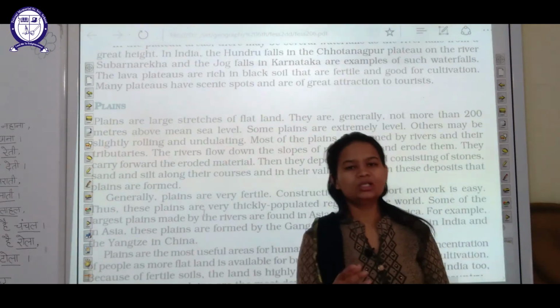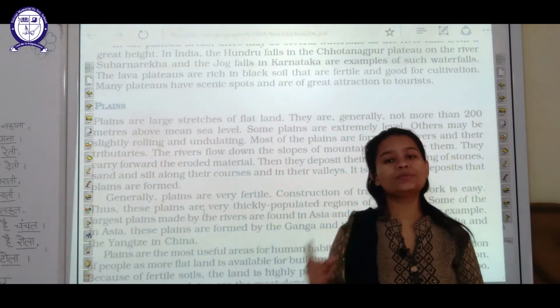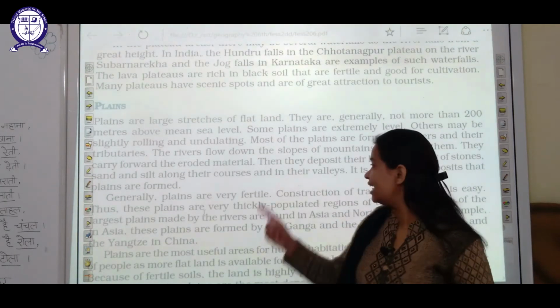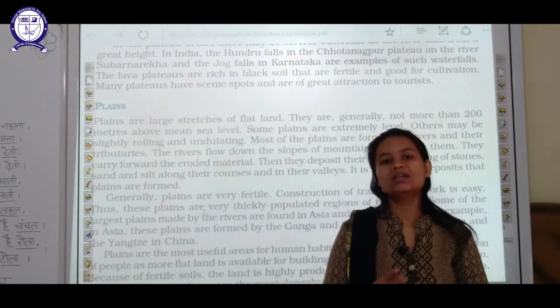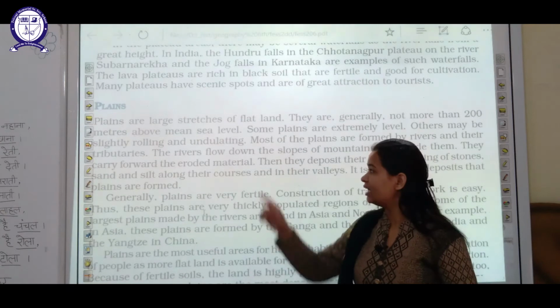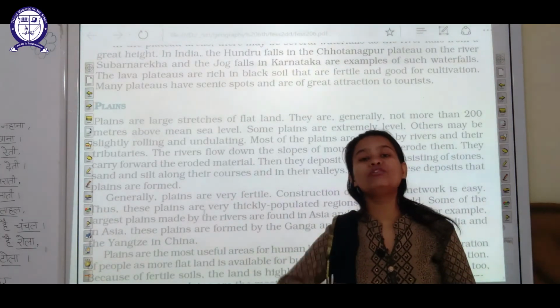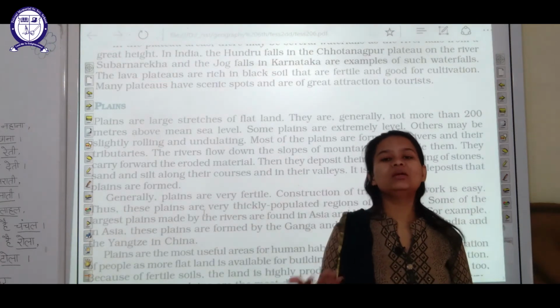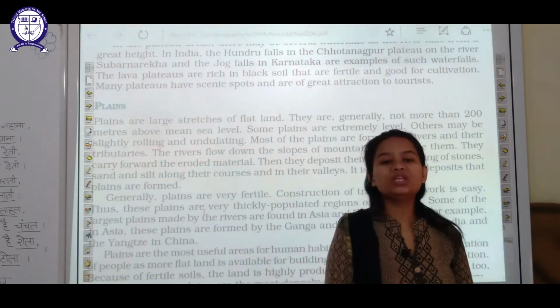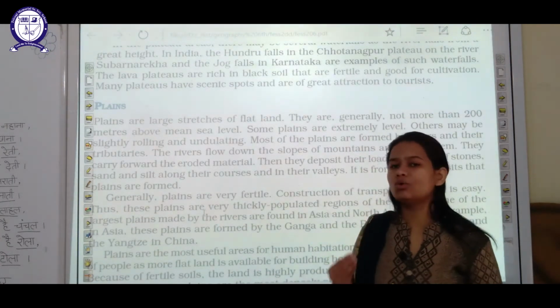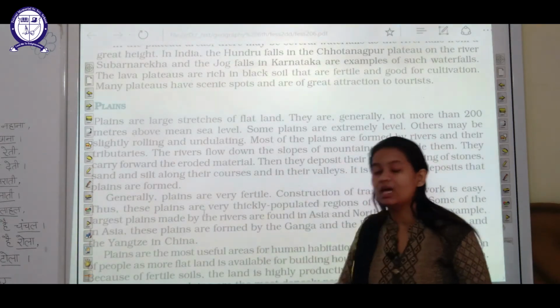Firstly, food, that is your crops. Where are crops grown? On fertile land, which is present in plain areas. Second, availability of water, which is also present in plain areas. Third is availability of technology, transport and communication. All these systems are also present in plain areas.